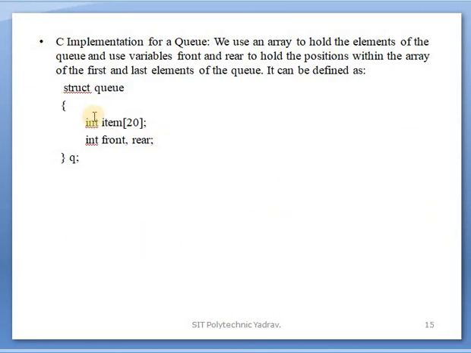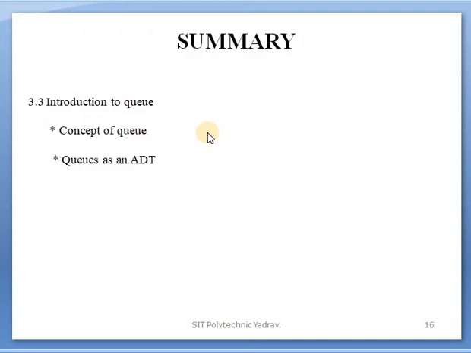These are the data types and data members of that structure: items, front and rear. Queue is the variable, okay. Struct is the keyword that is used to define the structure. Queue is the structure name, okay. Are the points clear?